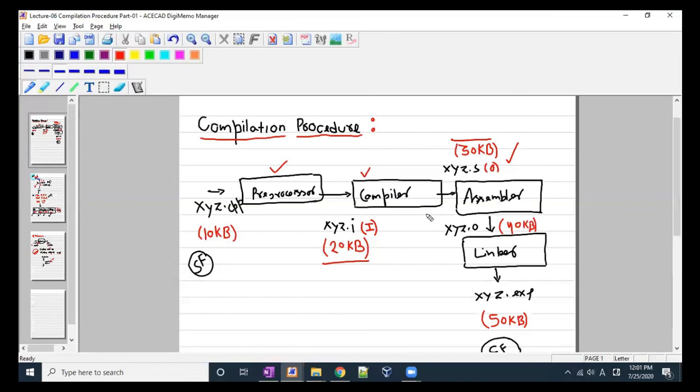So the assembler will create assembly readable code, and then that assembly readable code would be converted into binary code. We will look at it when we study the assembler. But this is the important part that you must understand, that the output of the compiler, xyz.s, would become the input for the assembler, and the assembler is responsible for converting the xyz.s file into an object file.